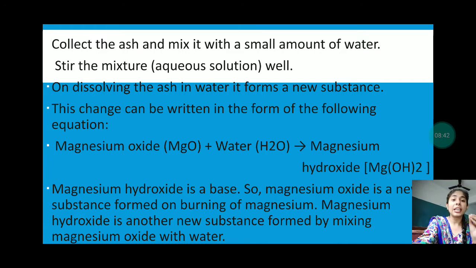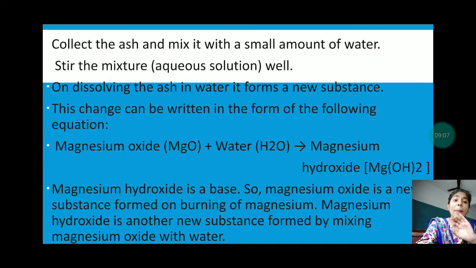This change can be written in the form of the following equation: MgO plus H2O, where the 2 will be written at the bottom, gives magnesium hydroxide, that is Mg(OH)2, and this 2 also comes at the bottom. Magnesium hydroxide is a base.